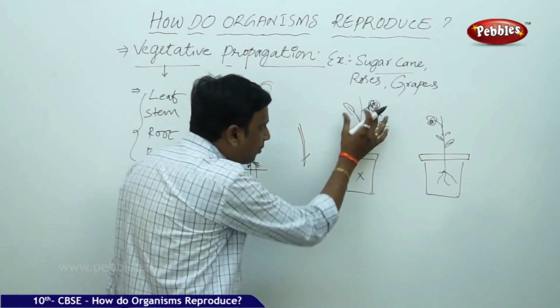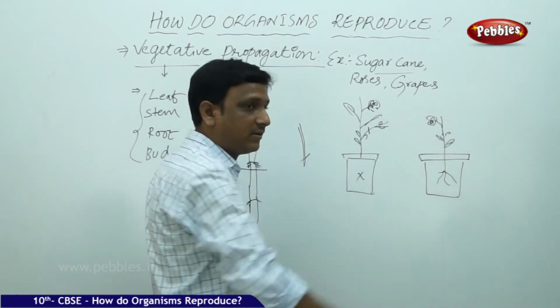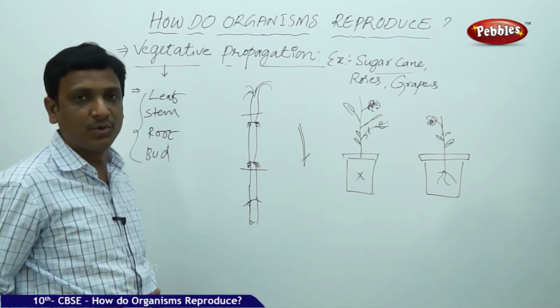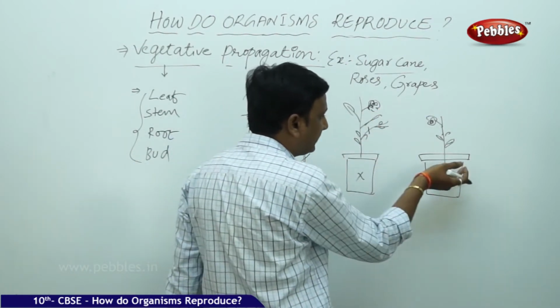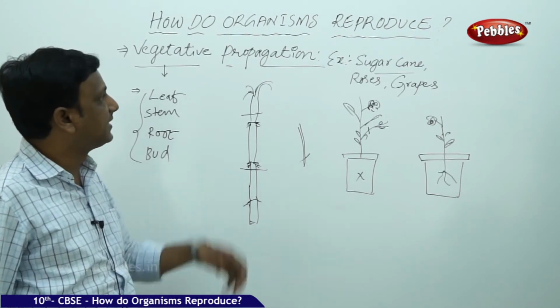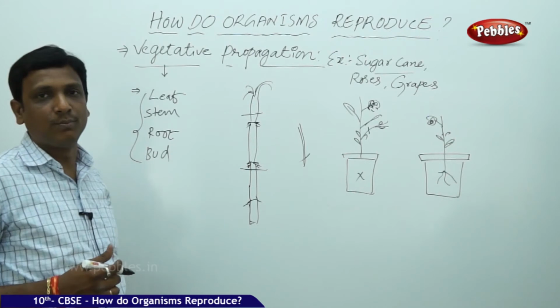Reproduction by seed is not so simple. You wait till the rose gives you seeds, and if you plant the seeds, you may not get the same kind of plant, because this plant might have undergone some cross-pollination. So by sexual reproduction, if you collect the seeds of this plant and sow them there, you may not get an exact copy. But by the method of stem cutting, which is one of the vegetative propagation methods, you will get the exact copy.